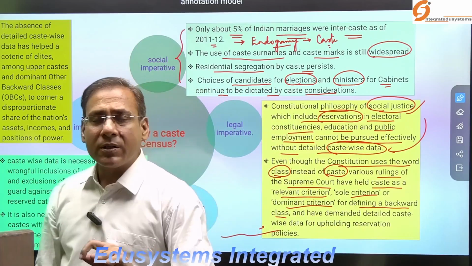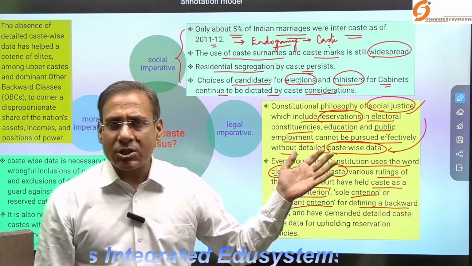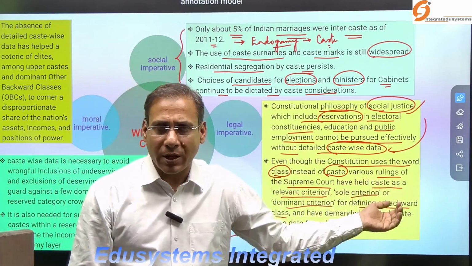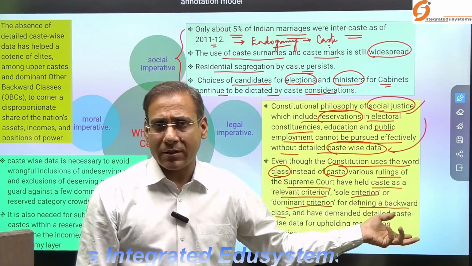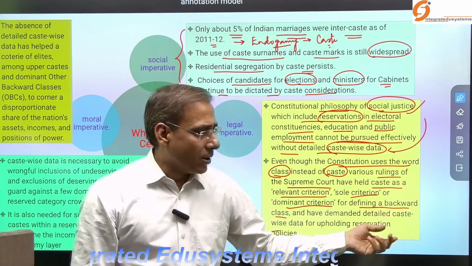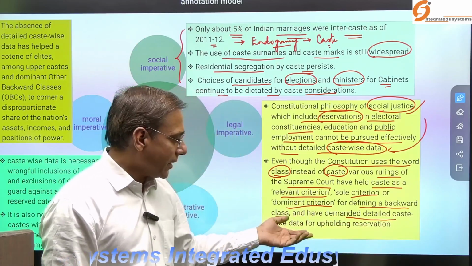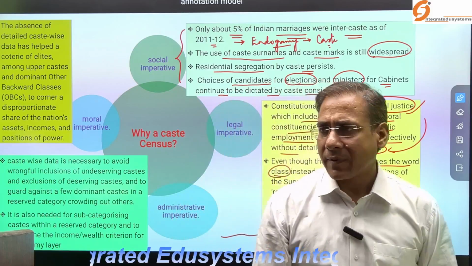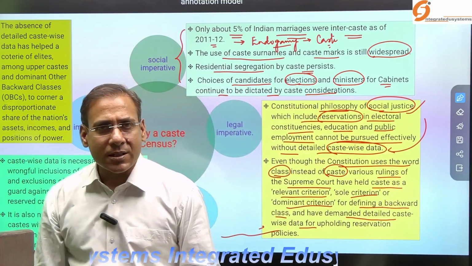But although the word class has been mentioned, in recent judgments of the Supreme Court, it has reiterated that caste becomes the dominant criterion. And even the Supreme Court has time and again asked about the caste census. So looking at that also, the caste census is required.